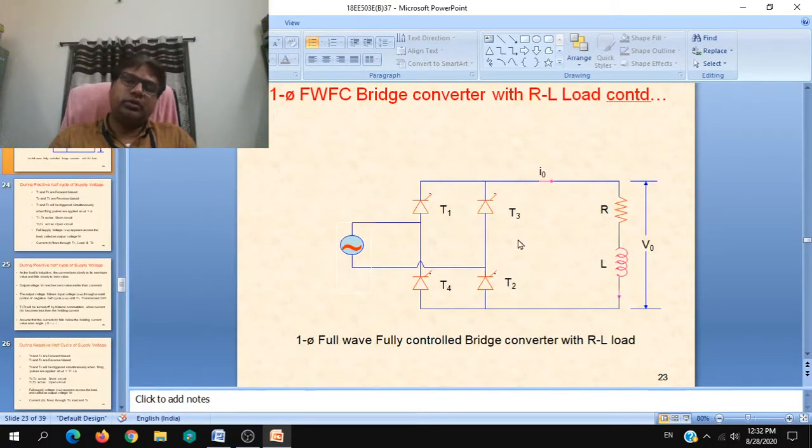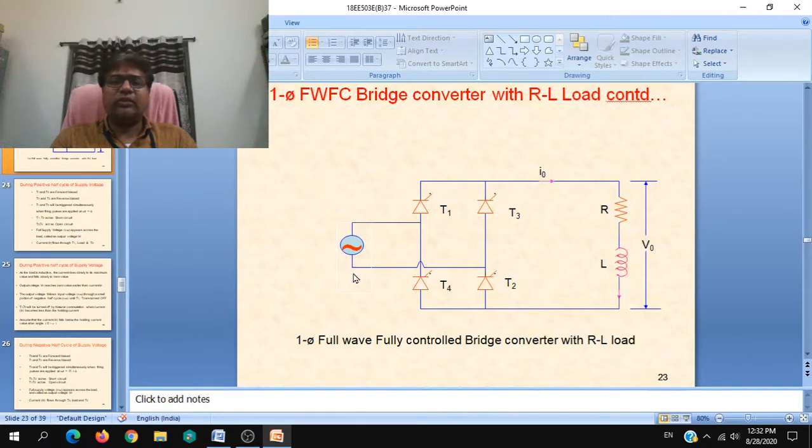So during the positive half cycle, T1 conducts and load current flows through the load from top to bottom via supply, T1, load, T2 and back. And during negative half cycle at the zero crossover, T1 and T2 will be automatically turned off due to line commutation, and now the supply is reversed.